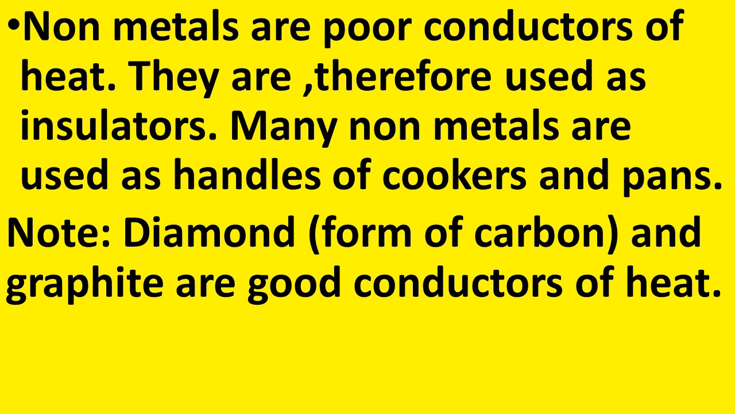Because of the property that they are insulators, we can use these non-metals to make the handles of cooking utensils like cookers, pans, etc. Now here one thing we have to remember: diamond and graphite are both forms of carbon, which is a non-metal. But diamond and graphite are good conductors of heat. It is an exception.